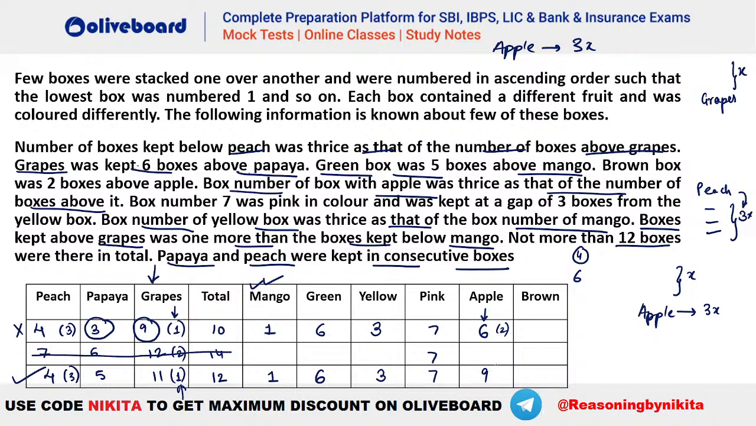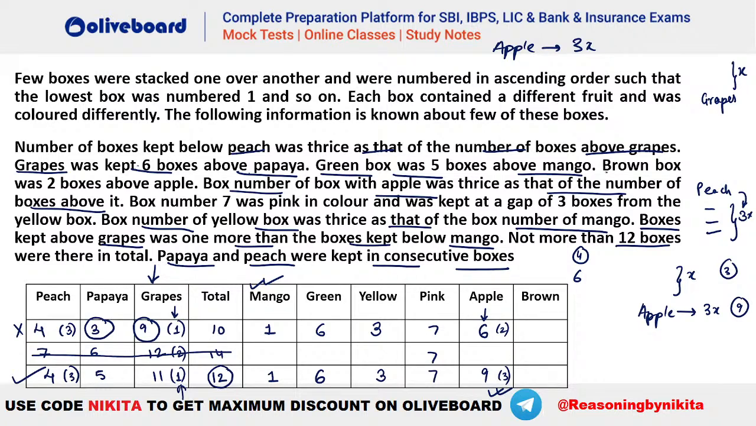So how many boxes do we have above apple? Because we have 12 boxes here, we have 3 boxes above apple, right? So this is coming as 3, and the box number of apple is coming as 3 times 3, that is 9. So you can see this is the one that will fulfill the criteria. So apple will be the 9th box here.